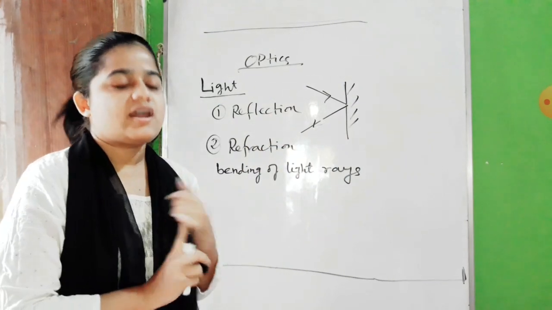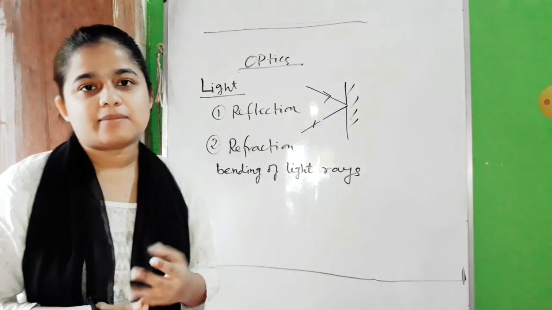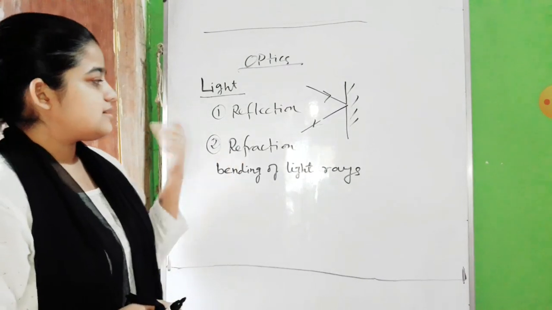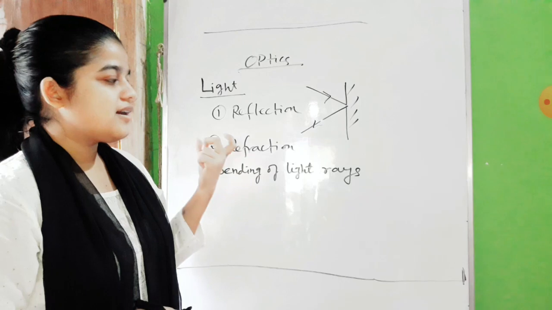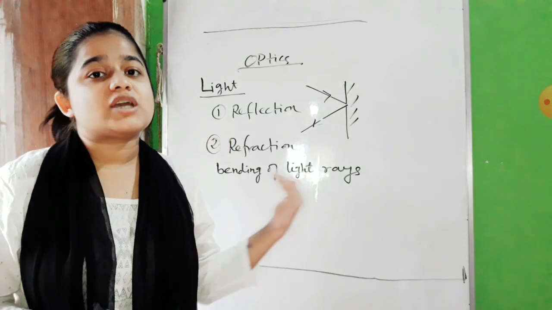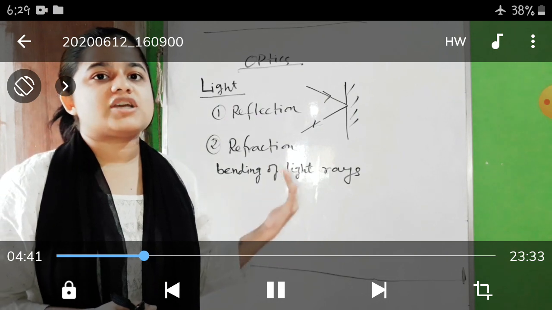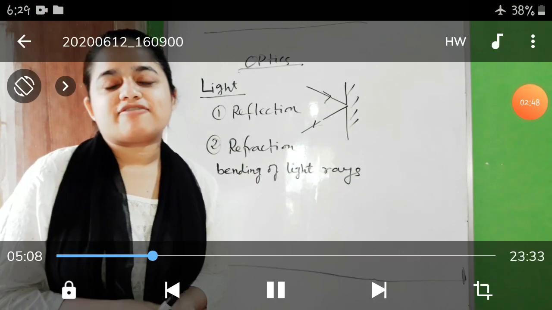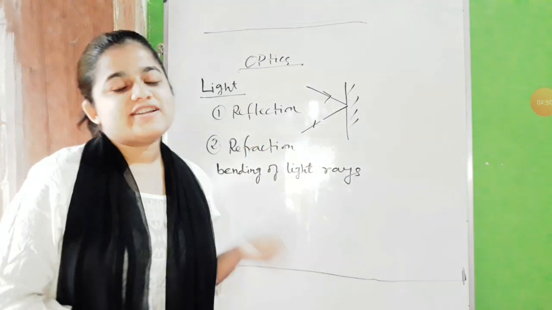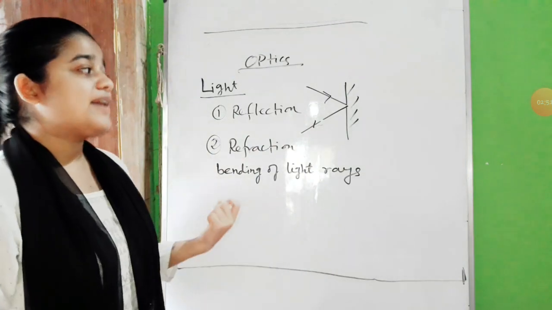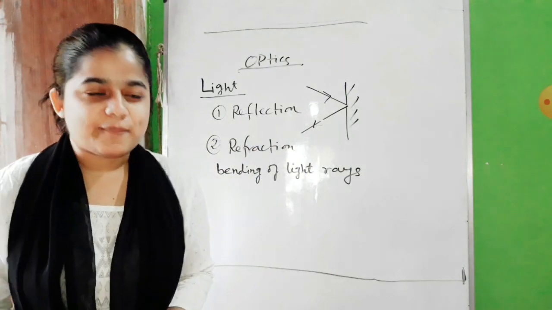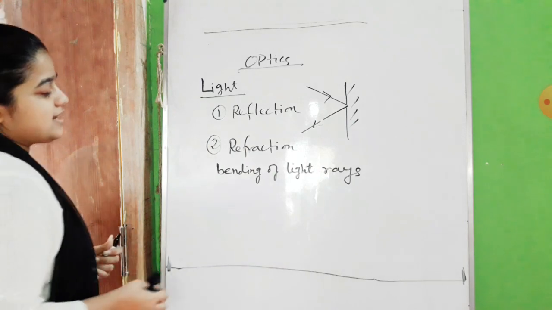Either it can be air, or solid, or gas, can be anything. But refraction is when light is changing its medium, when light travels from one medium to another medium.